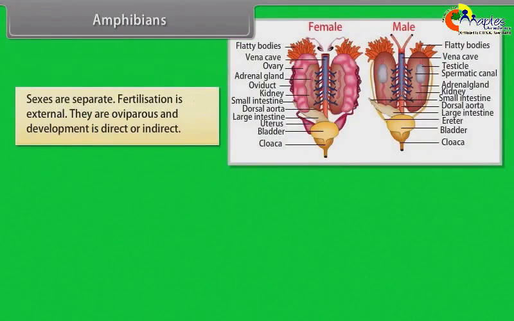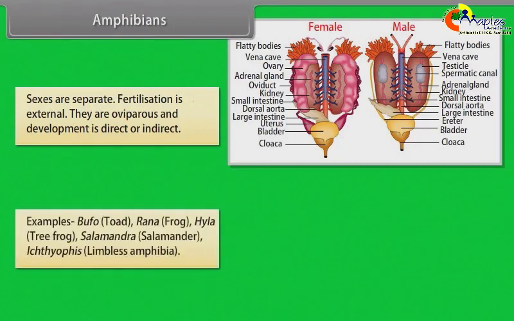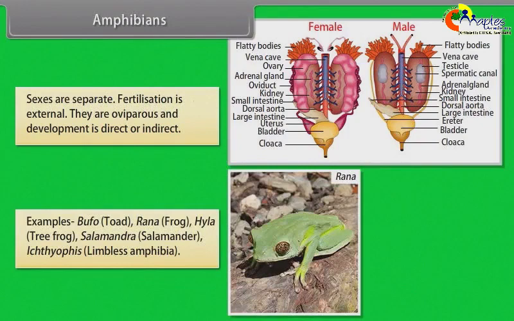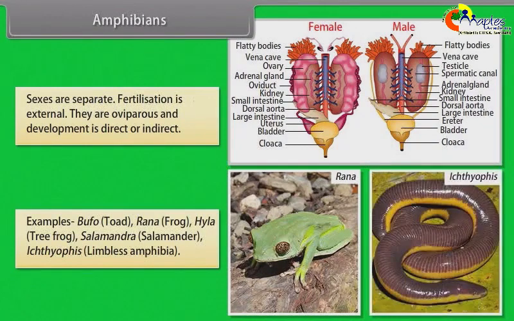Sexes are separate. Fertilization is external. They are oviparous and development is direct or indirect. Examples: Bufo, toad; Rana, frog; Hyla, tree frog; Salamandra, salamander; Ichthyophis, limbless amphibia.